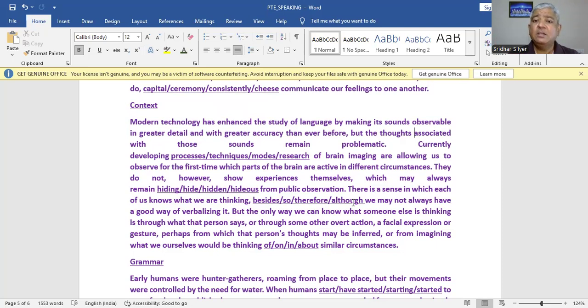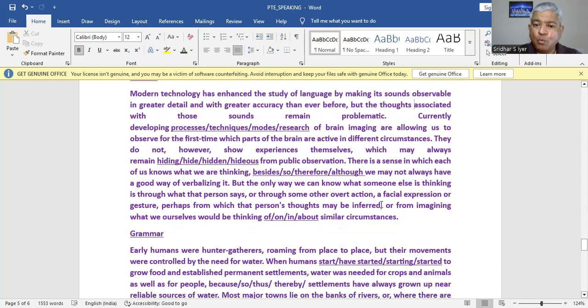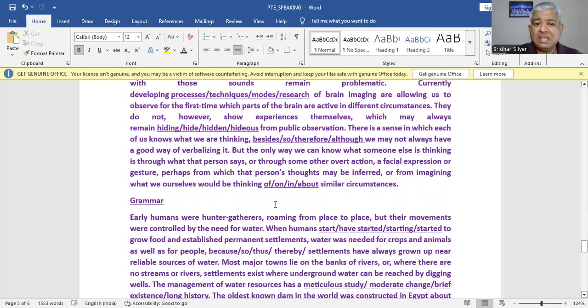But the only way we can know what someone else is thinking is through what that person says or through some other overt action, a facial expression or gesture, perhaps, from which the person's thoughts may be inferred or from imagining what we ourselves would be thinking of, on, in, about similar circumstances. So out of the four options of, on, in, about, I think about could be the right collocation, but then of is somewhat informal. About similar circumstances is formal, because in and on are ruled out as they are prepositions of time.